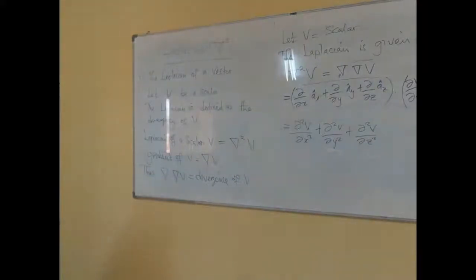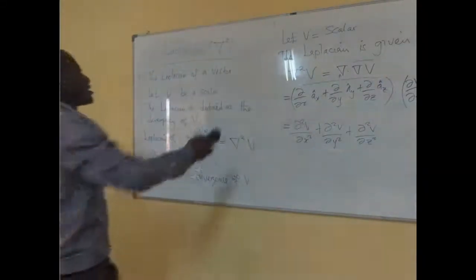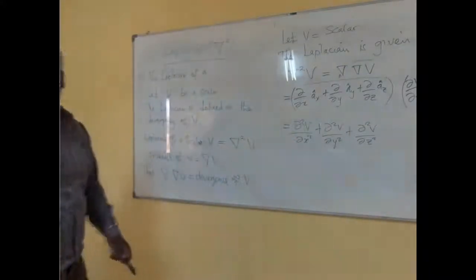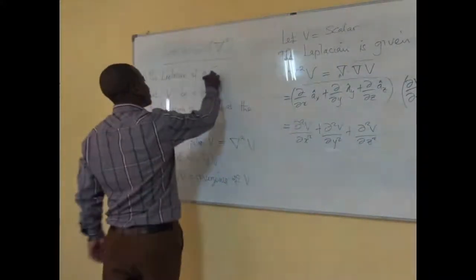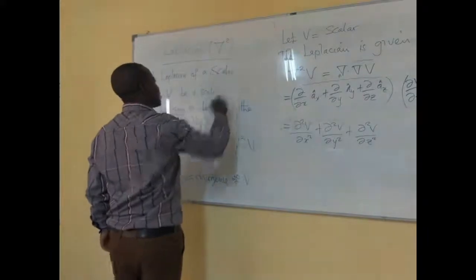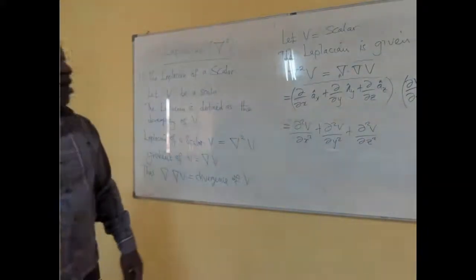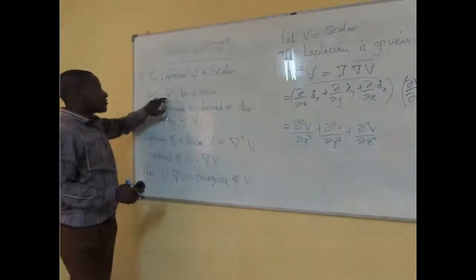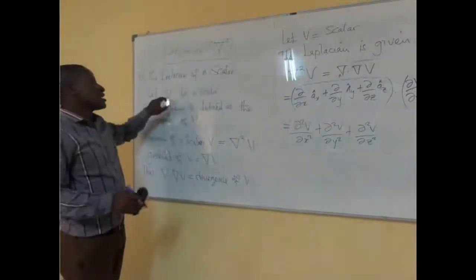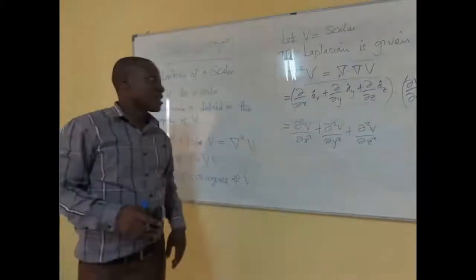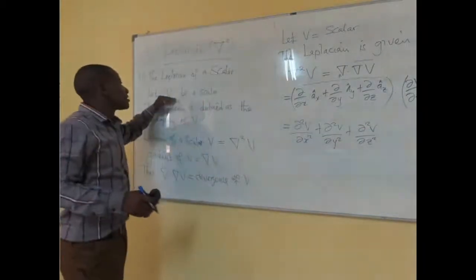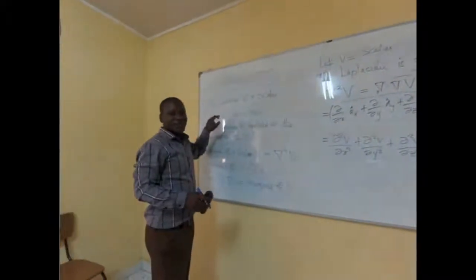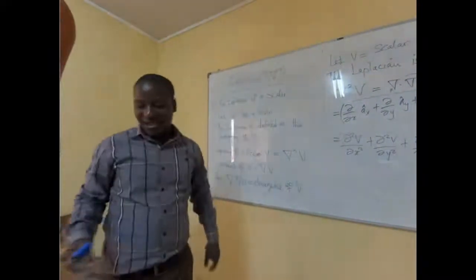So let's look at the second part, which is the Laplacian of, this was the Laplacian of a scalar. Sorry for that, just take note. This was a scalar that we're talking about. Now we want to see how we can have this V if it is a vector, not just a scalar. Like we mentioned last time, a scalar only has the magnitude. So we want to see when this V has both magnitude and direction.